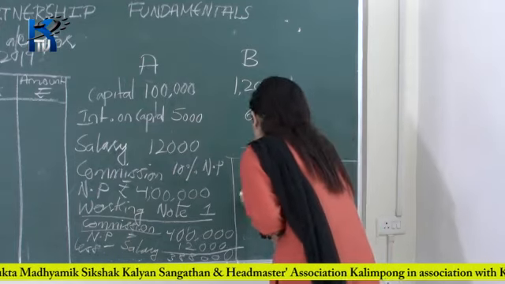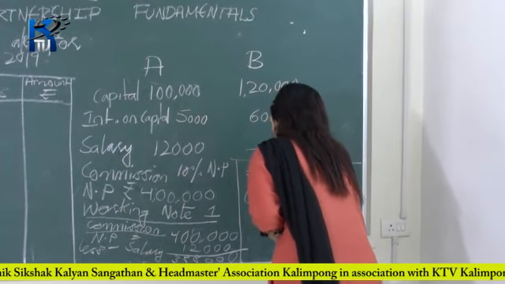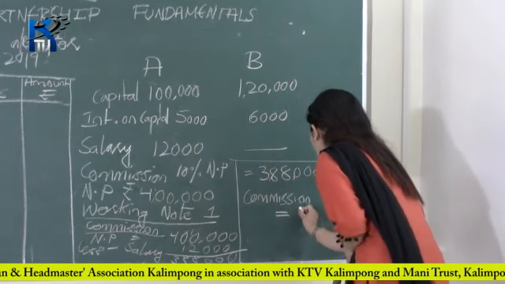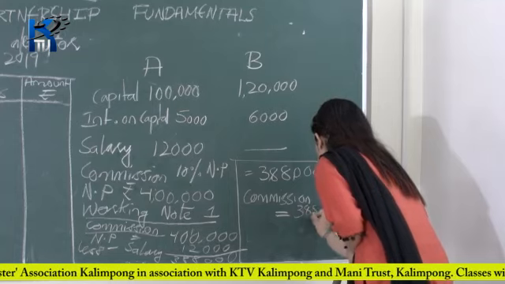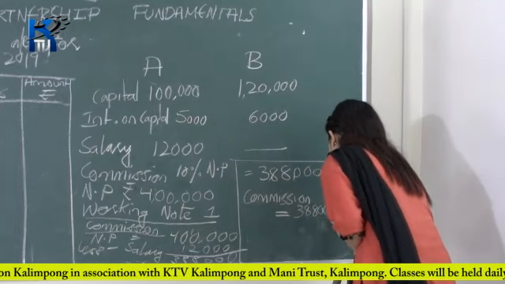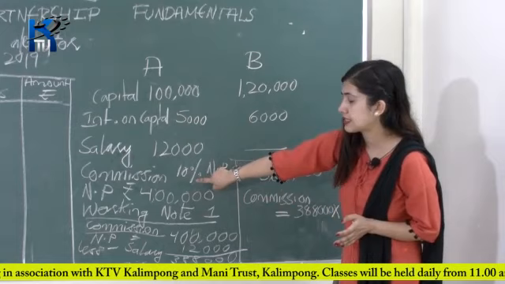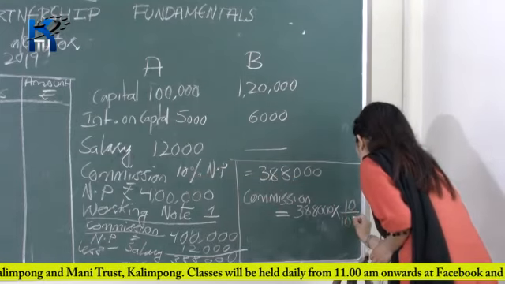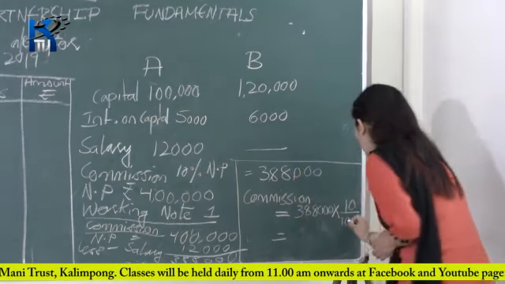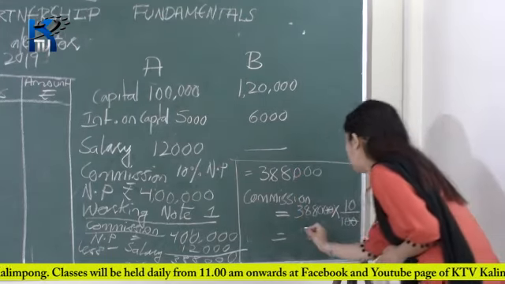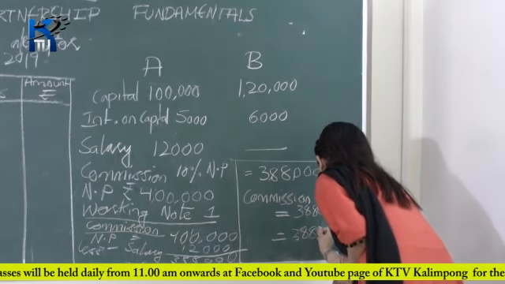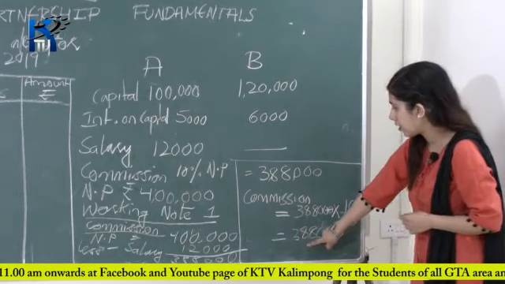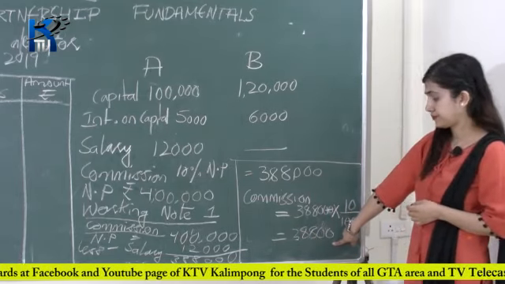So let's calculate commission. Therefore commission is equal to principal, that is 3 lakh 88,000 into rate. So what is the rate? Rate is 10%. Okay, so write 10 divided by 100. So therefore your commission is equal to, cancel, 38,800. It's 38,800. Your commission is 38,800. Okay.